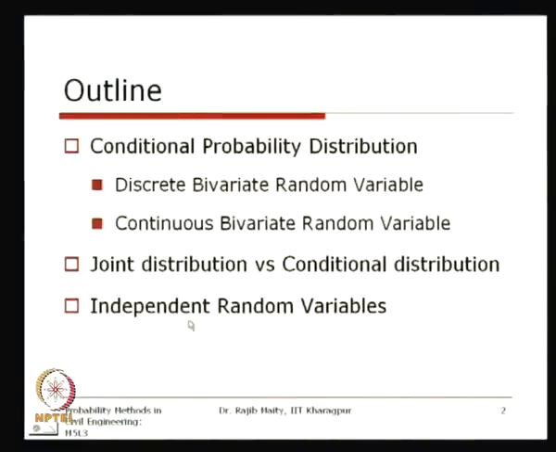From the conditional probability concept and the joint probability concept, we will also discuss mathematically what independent random variables mean. So, this is overall the brief outline that we will follow in today's lecture.